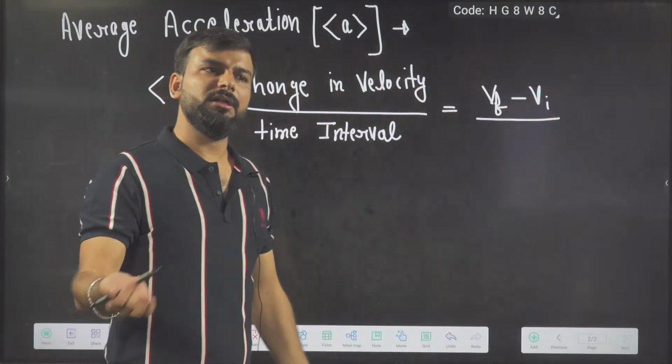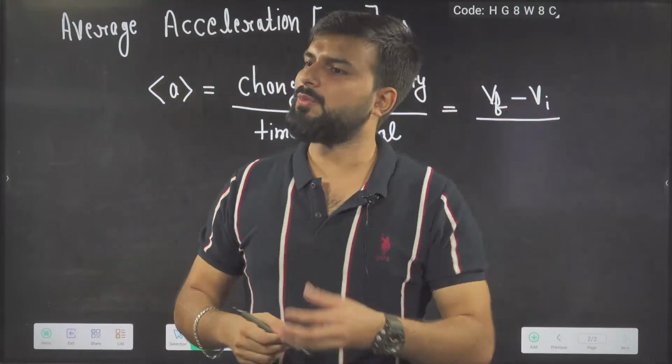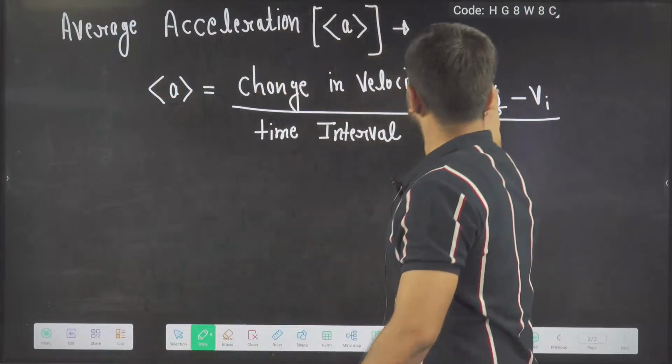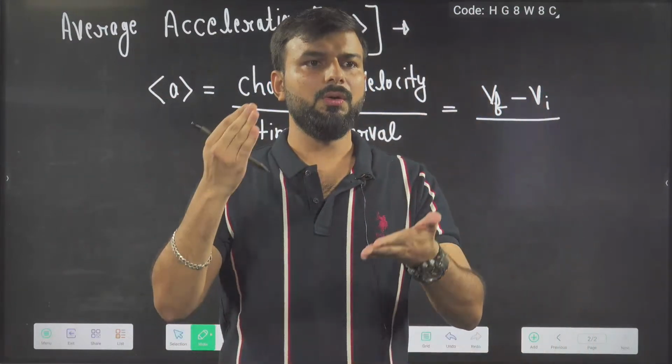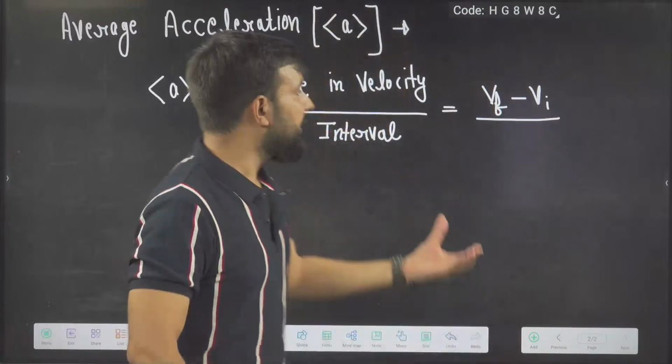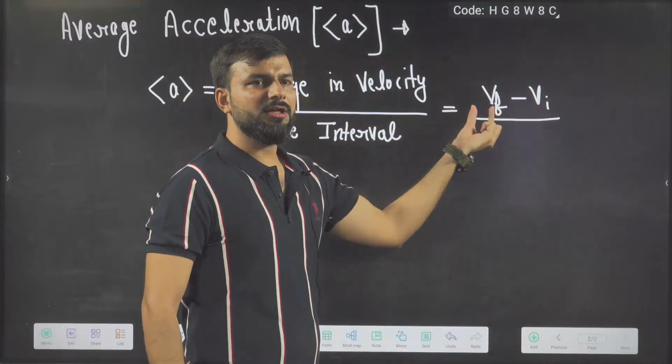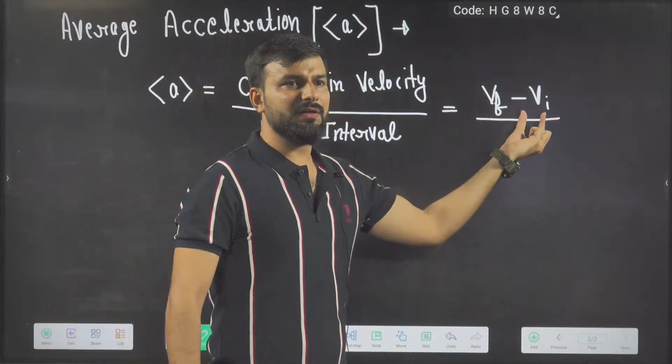Simple. Like, what was the formula for displacement? Final position minus initial position. Change in position, or displacement. Here, change in velocity is final velocity minus initial velocity.